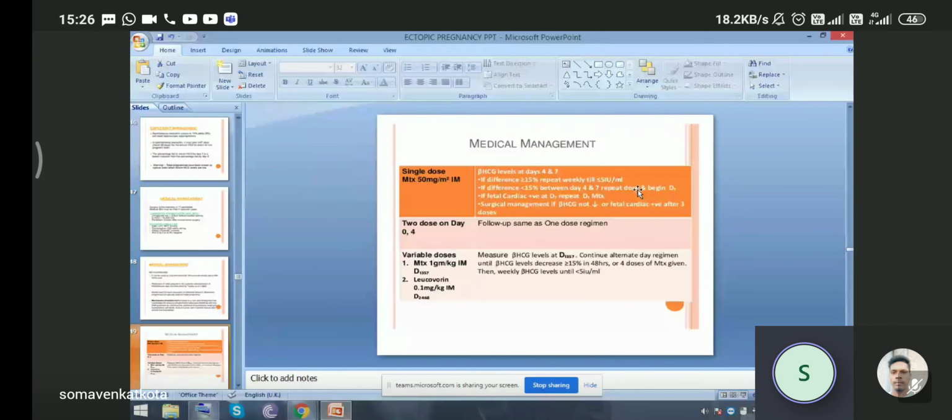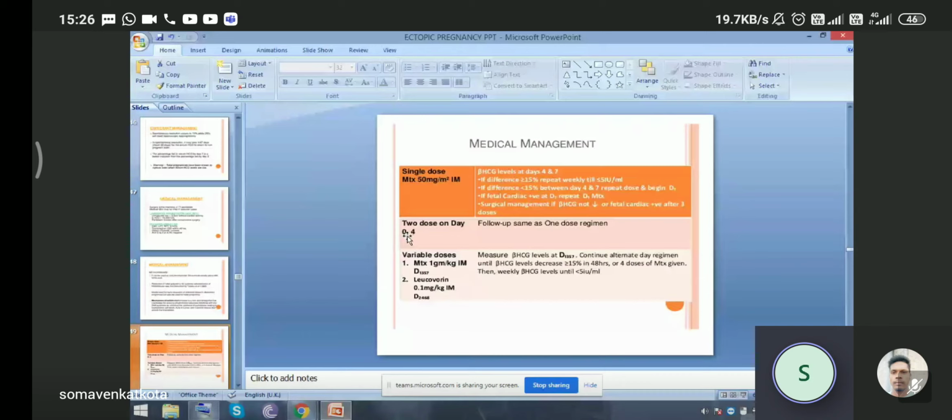If fetal cardiac activity is present at day 7, repeat the day 1 dose. Surgical management is done if beta hCG is not decreasing or fetal cardiac activity is present after 3 doses. So the last resort is surgical management if the beta hCG level is not falling or if fetal cardiac activity is present after the 3 doses. Then for the two-dose regimen, the 2 doses on day 0 and 4 can be given, all the same as the single dose regimen, following the same protocol.